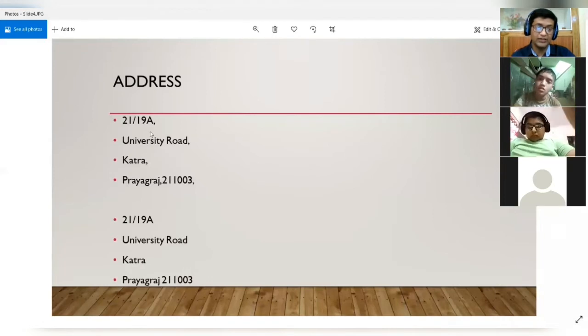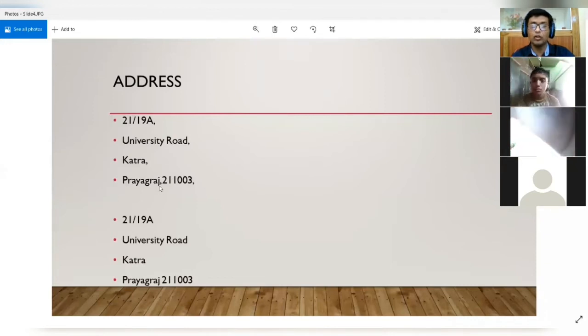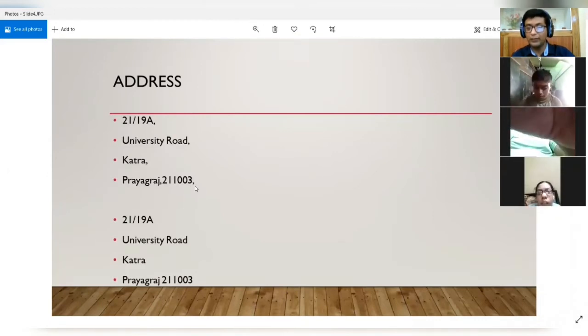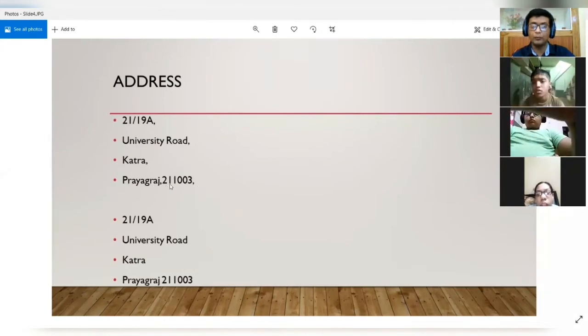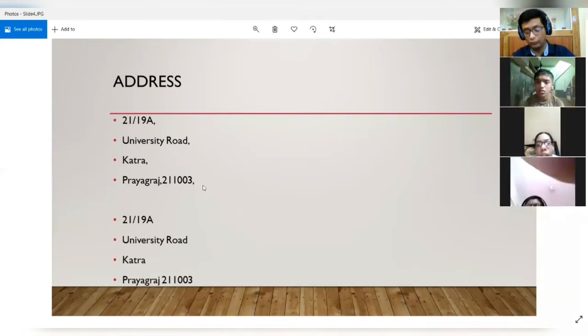Now see the third mistake. The first three lines are absolutely correct. But if you see the fourth line, there is a comma after Prayagraj. And after the pin code also, there is a comma. So some of you made this mistake of putting a comma after the city and a comma after the pin code also.